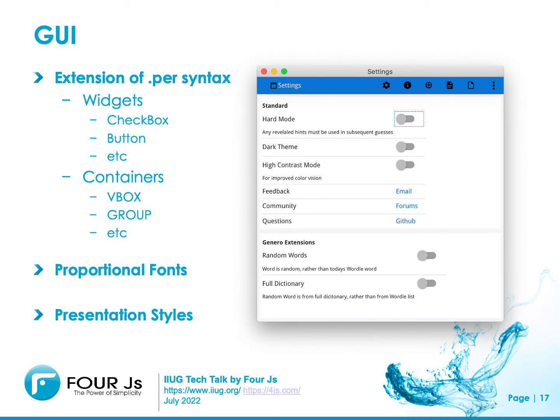With GUI forms, we extend the .per syntax. On the settings screen, here you can see some widgets, in this case, checkbox and buttons. What I've also used is containers to arrange these widgets. So in this case, a VBox or HBox, and groups to put a group text above a group of fields. You should also note that a proportional font is used. And I've also used presentation styles to centralize the appearance of various widgets.